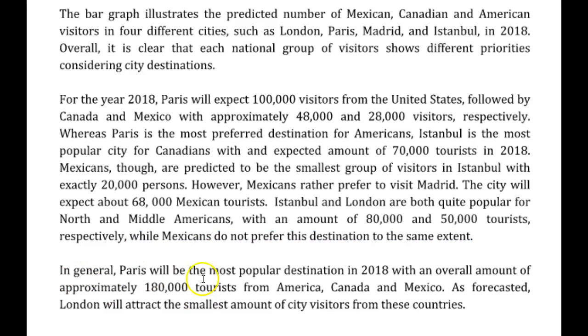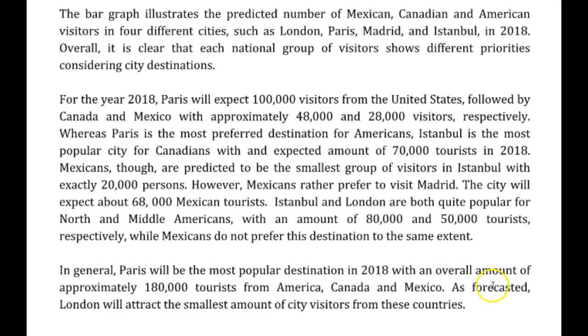In general, Paris will be the most popular destination. Let's stick to expected or projected. "Will be" is too certain for projected numbers, for estimations. "Will be" expresses certainty, and this is by its nature uncertain because it is a future projection. Yeah, projection is the best word. It is a projection.